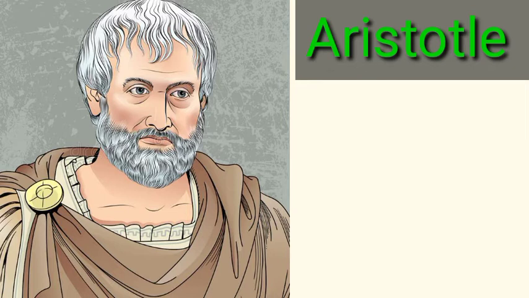He has contributed to diverse fields like logic, metaphysics, mathematics, physics, biology, botany, ethics, politics, agriculture, and drama. His famous works are Nicomachean Ethics, Politics, Metaphysics, Poetics, and Prior Analytics.